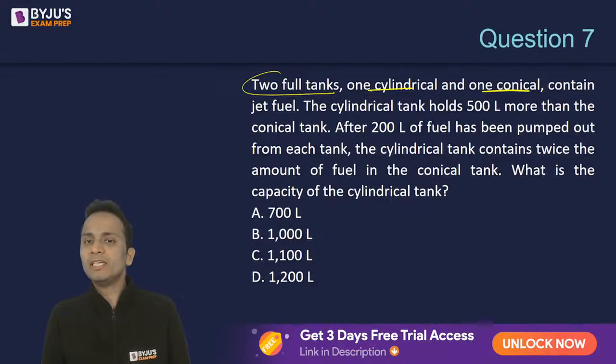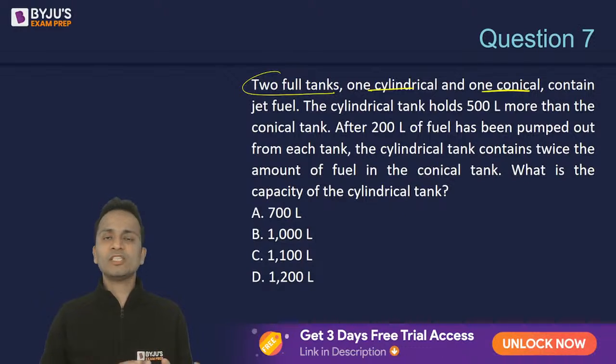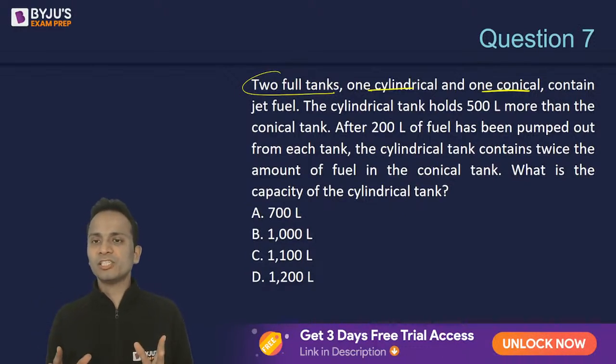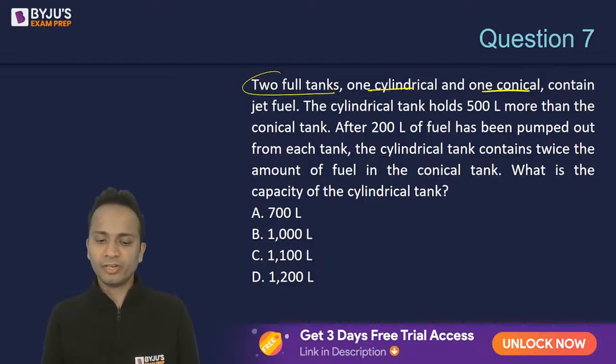After 200 liters of fuel has been pumped out from each tank, the cylindrical tank now contains twice the amount of fuel in the conical tank. Okay, so originally the relation is given, after removing 200 liters from each of them, then the relation is also given. You'll have to find out the capacity of the cylindrical tank.